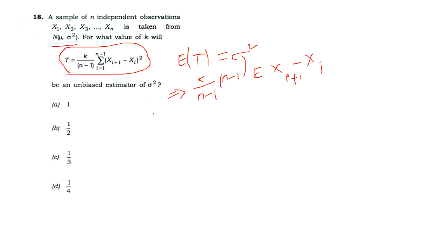Now we need to find this value equal to sigma square. Here this and this will be cancelled. Now we have k into, when we open up the whole square, we get the expected value of xi plus 1 whole square. We know that the expected value of x square is mu square plus sigma square.